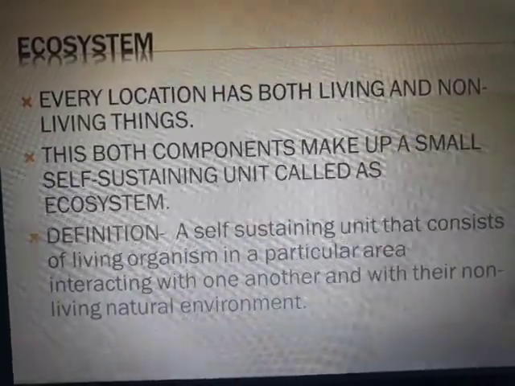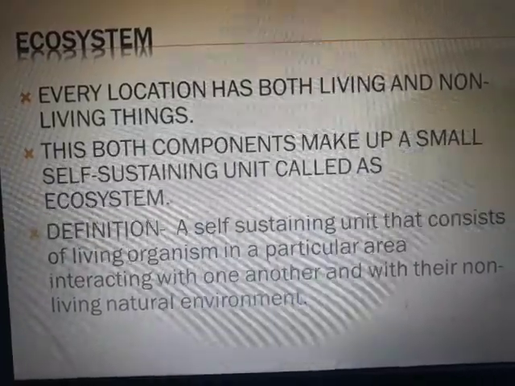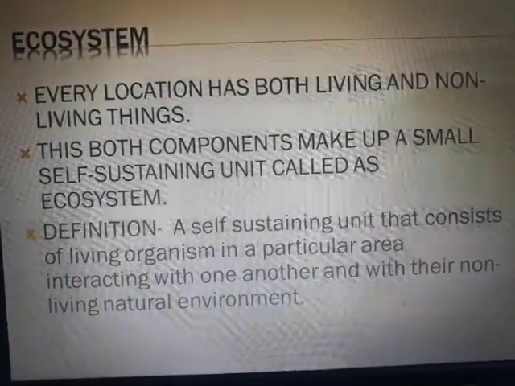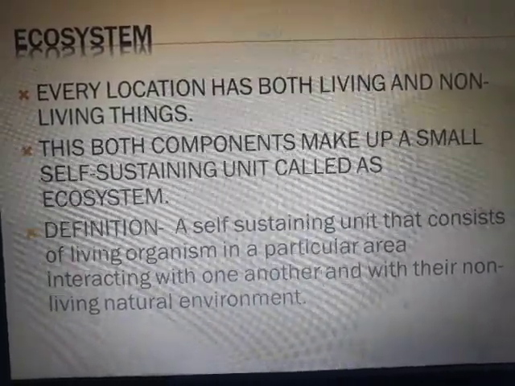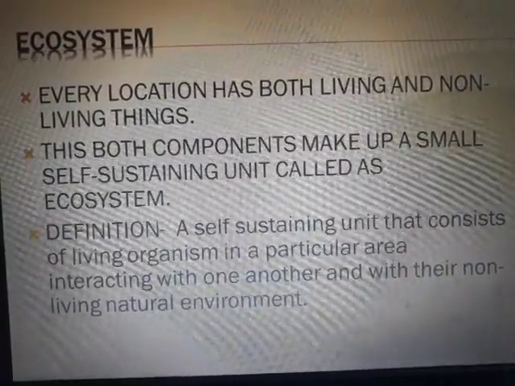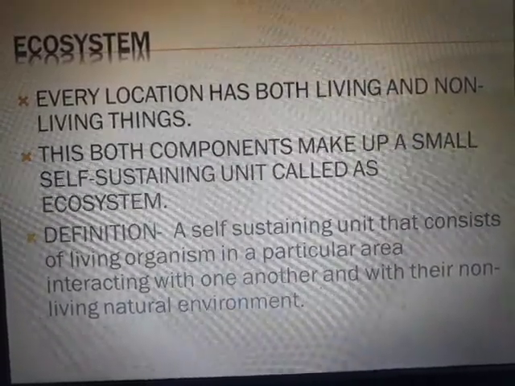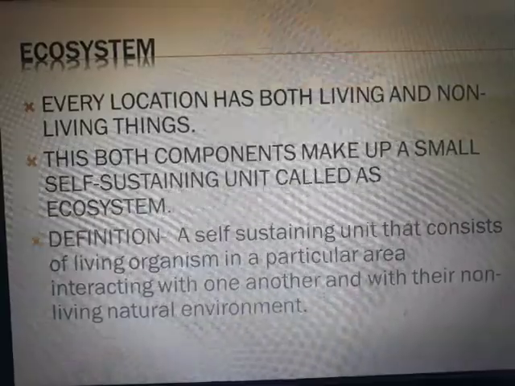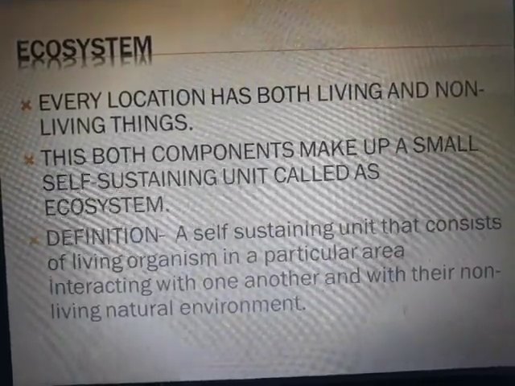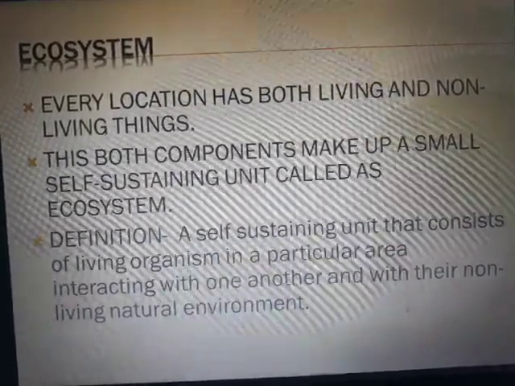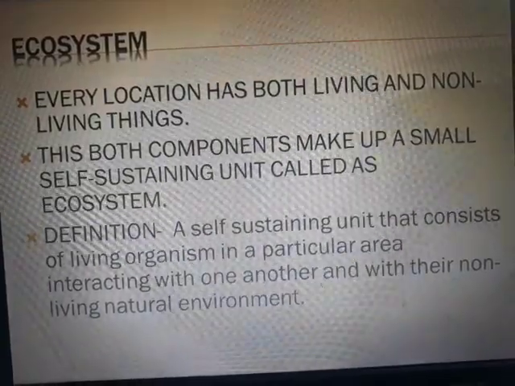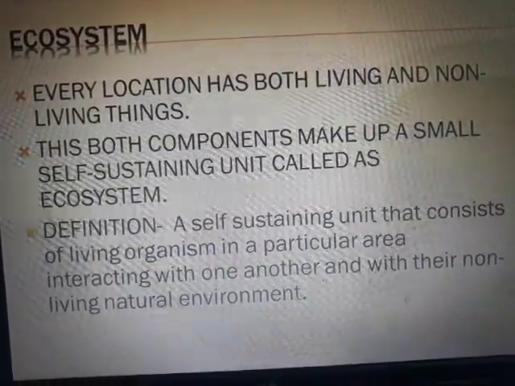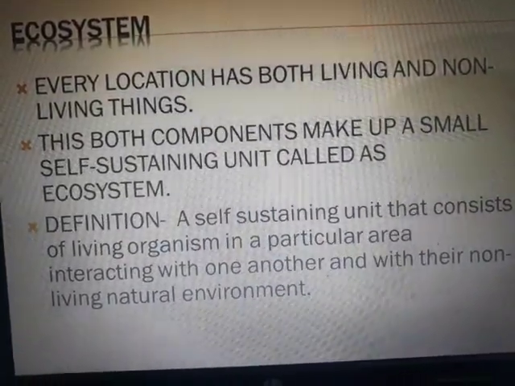So we are all interacting with each other in a certain way, and that makes up a small ecosystem. We can also take the example of a garden, right? We have so many plants and insects there; they give us oxygen, we take care of them. That is how the relationship goes on, and this is how the ecosystem is formed there, the garden ecosystem.